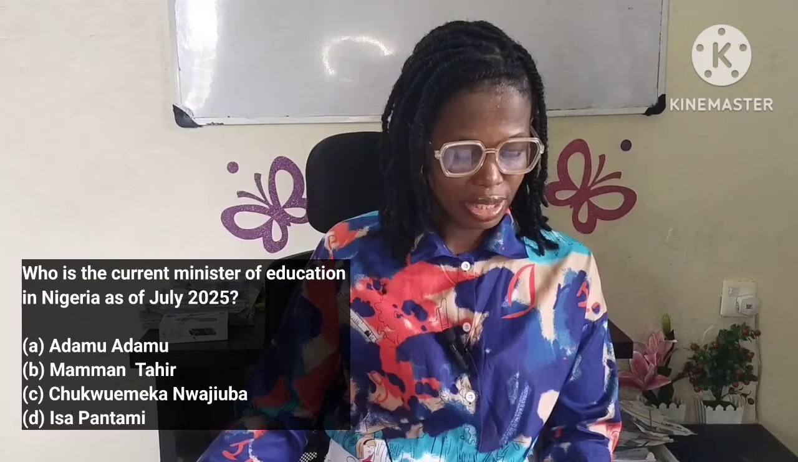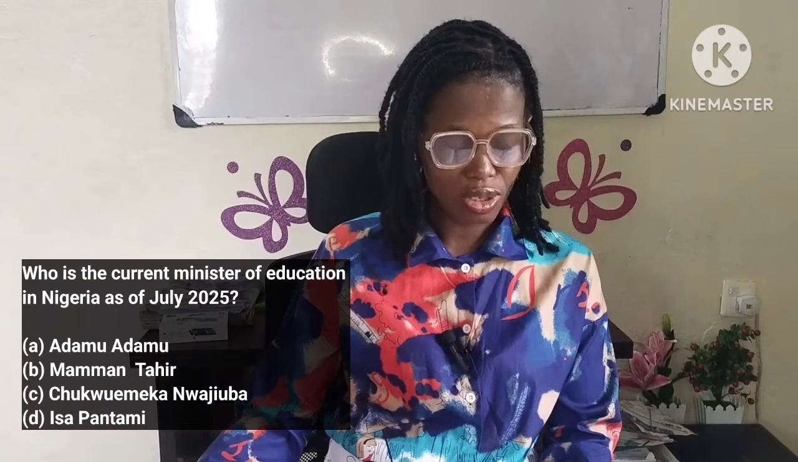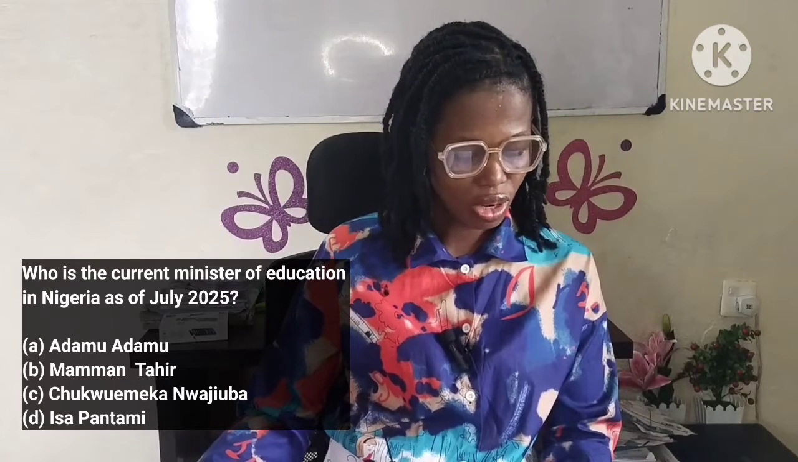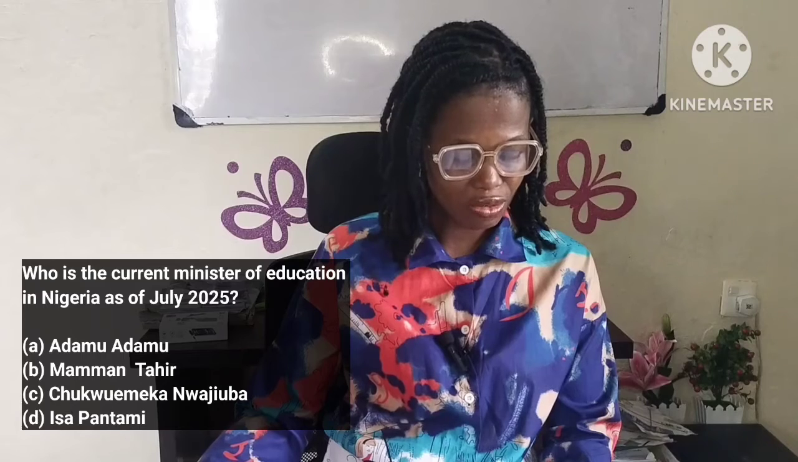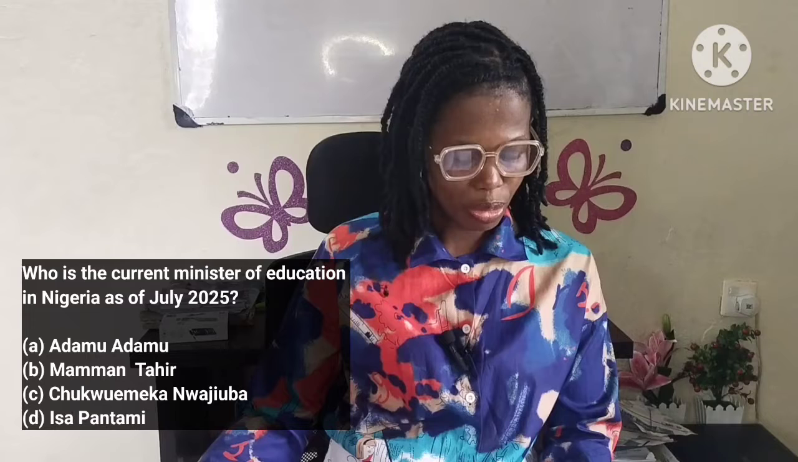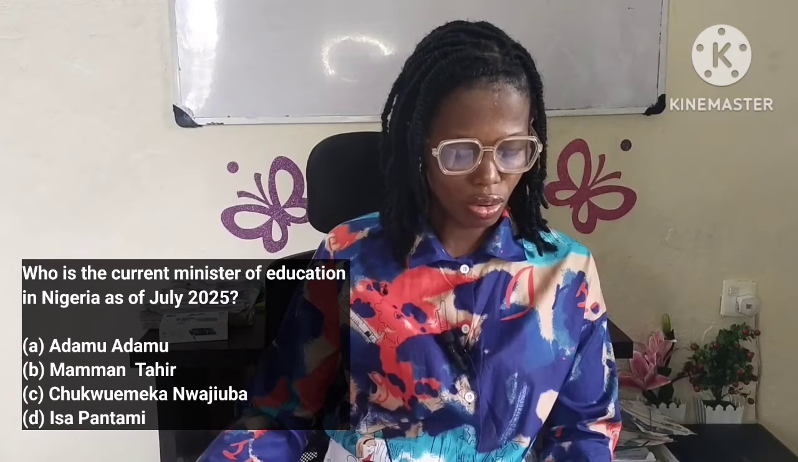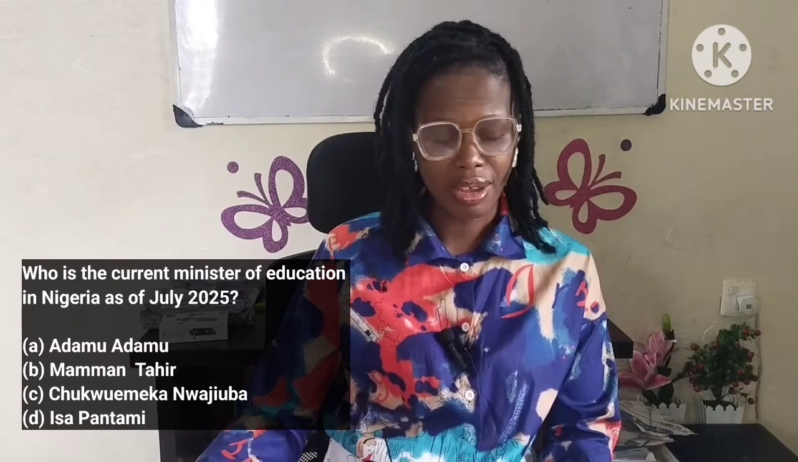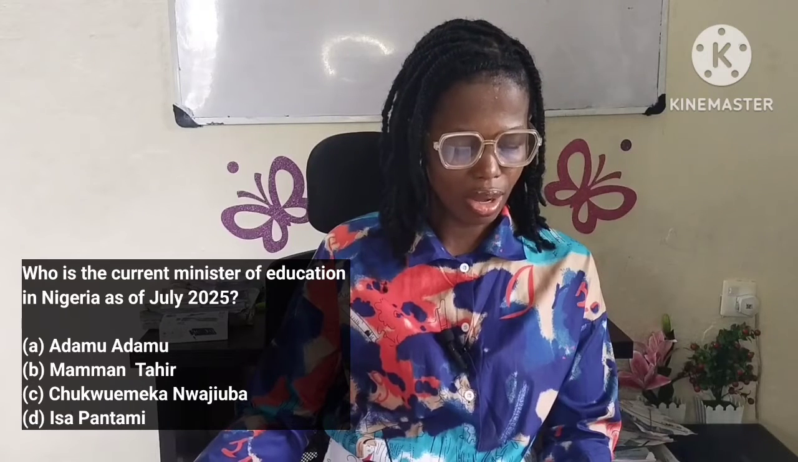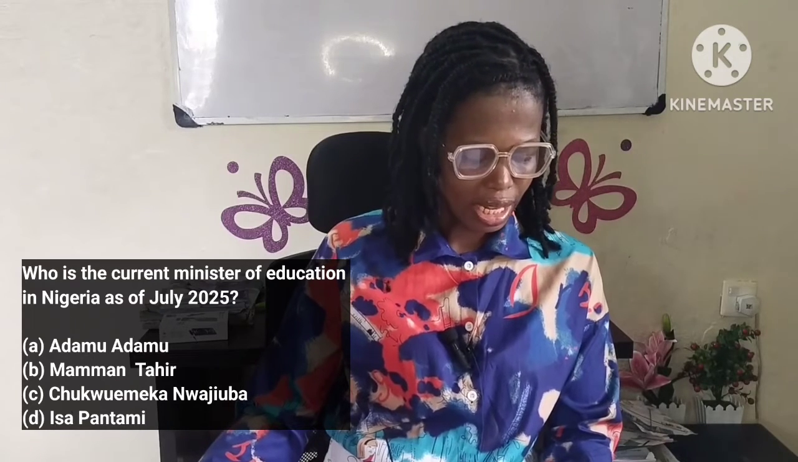Who is the current Minister of Education in Nigeria as of July 2025? We have Adamu Adamu, Tahir Mamman, Chukwuemeka Wogu, Isa Pantami. Who is the Minister of Education? Okay, the Minister of Education is Tahir Mamman. Now we have the next one.